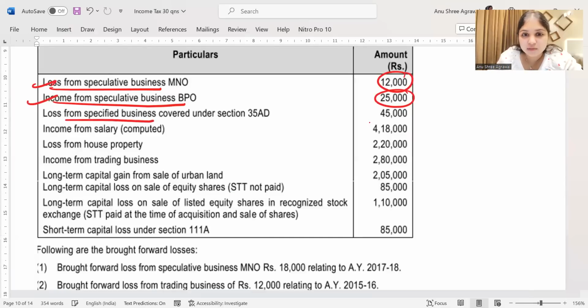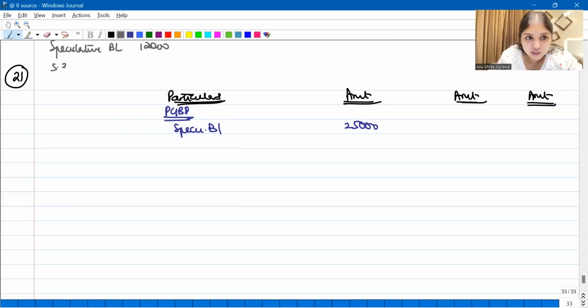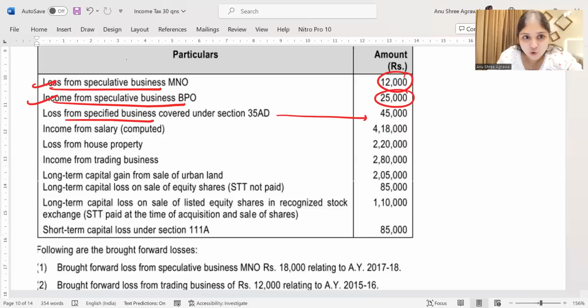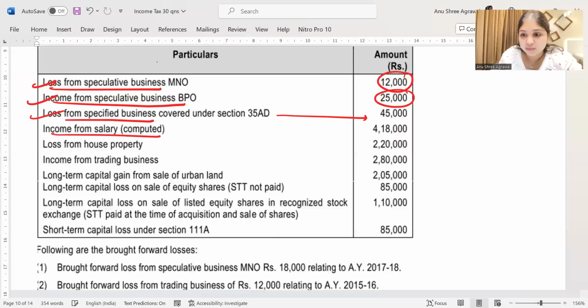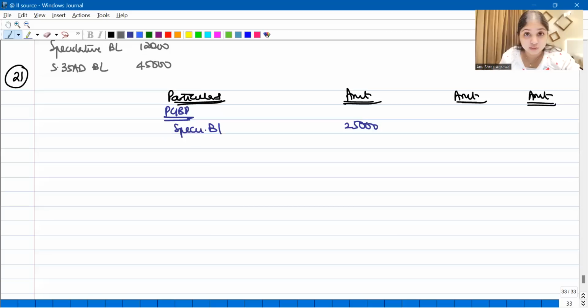Then we have loss from specified business. So we have a section 35AD business loss. How much is that? That is 45,000 rupees. Okay. What else do we have? Income from salary. Computed. Computed means it is already after giving 50,000 standard deduction.